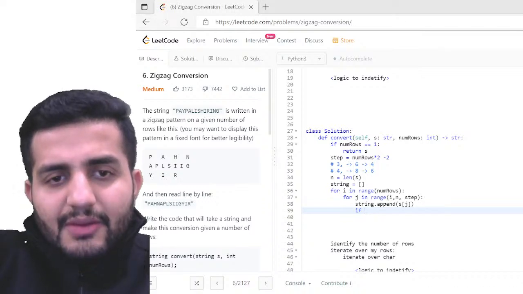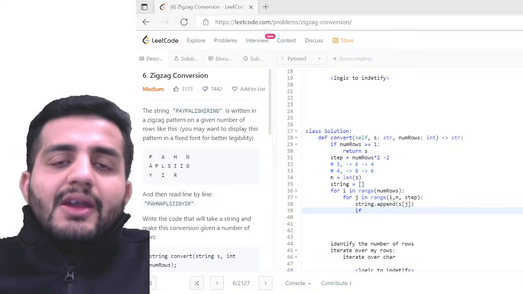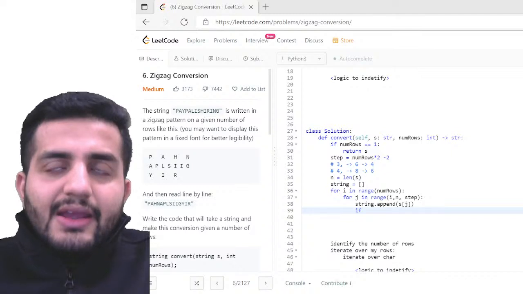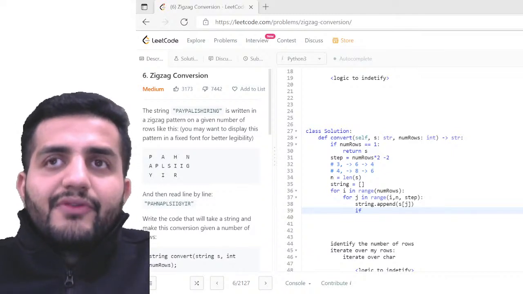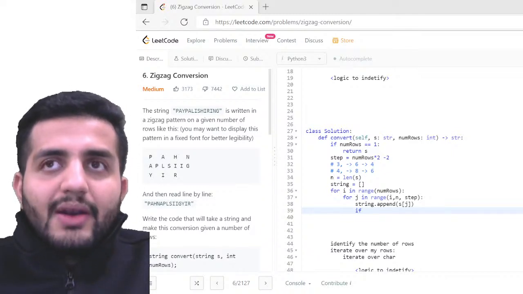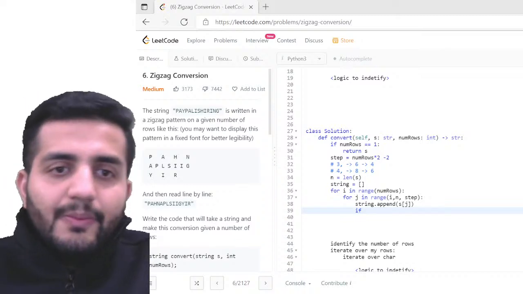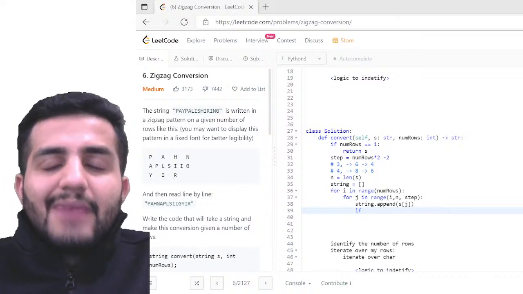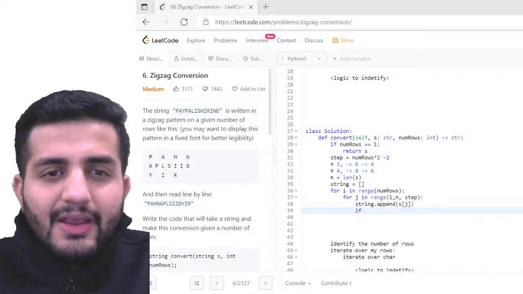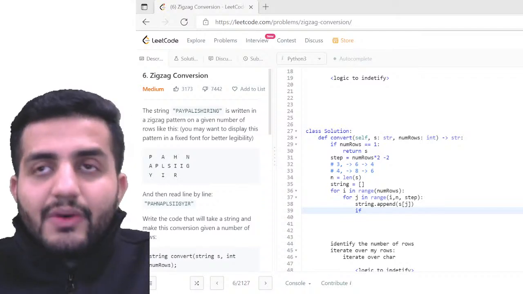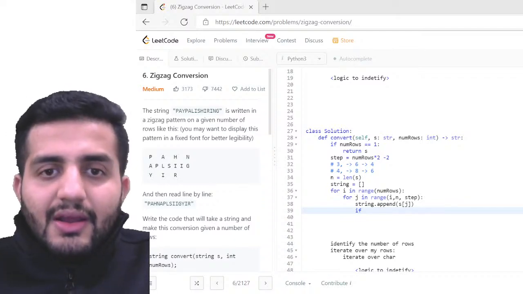So now here my logic would be what? If i is not equal to my number of rows minus 1, right? Also if i is not equal to 0 for sure, right? And